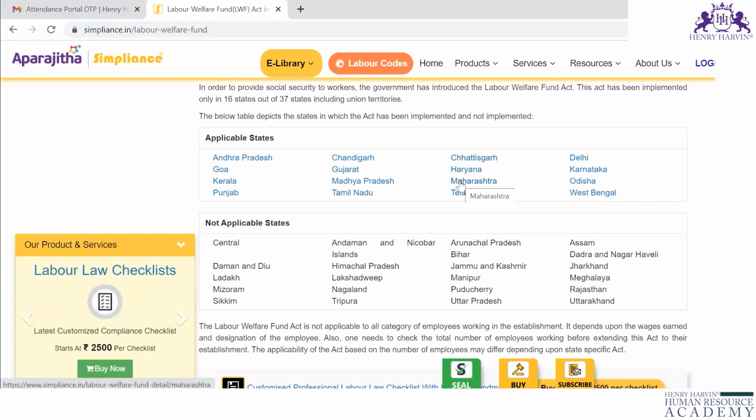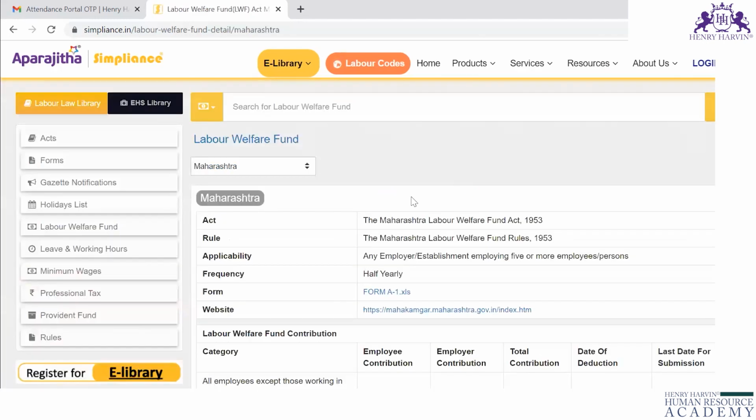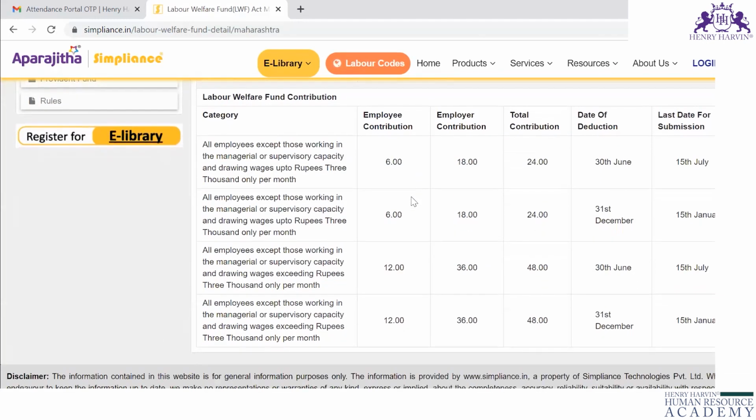Say for example, we will take Maharashtra. So this is the labor welfare fund. They have clearly mentioned the employee contribution, employer contribution, total contribution, and the date of remittance. You have to deduct on or before 30th of June, and you have to pay the contribution on or before 15th of July.